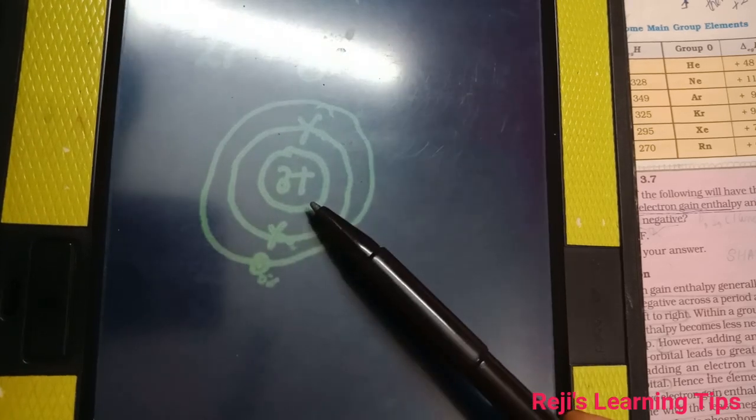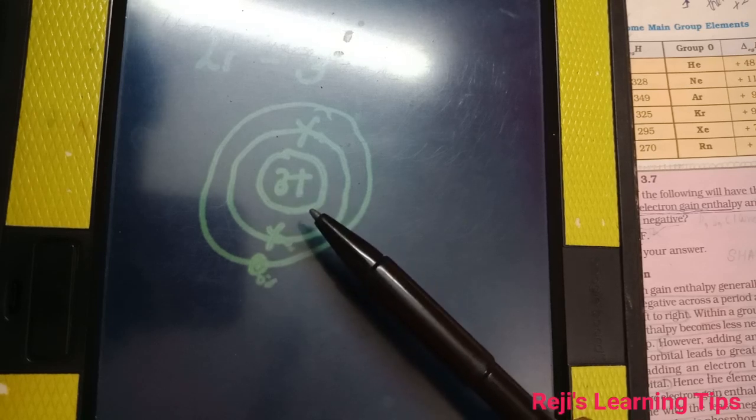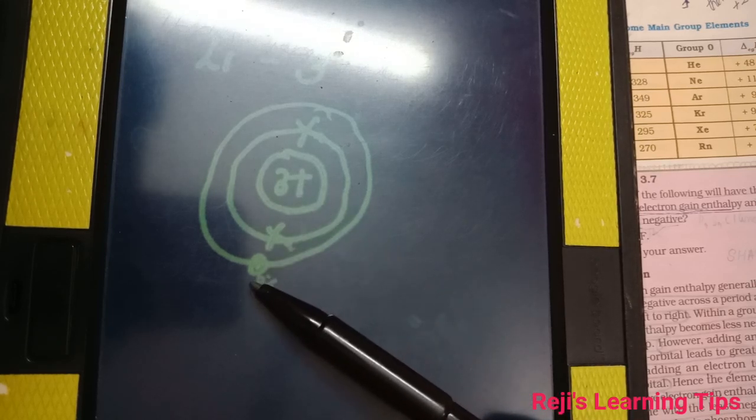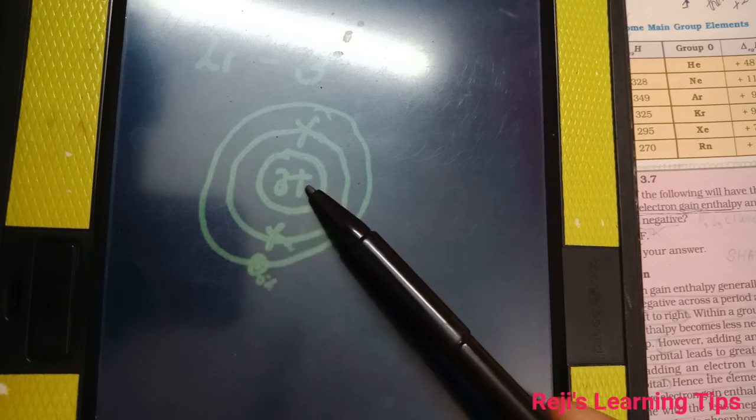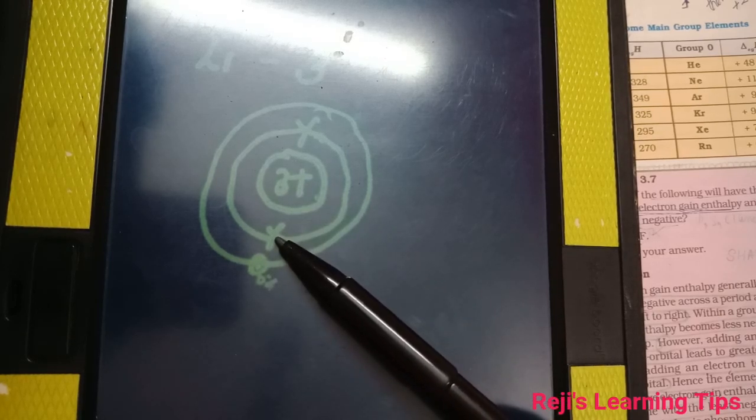from the nucleus. Okay, so that effect is known as shielding effect. The valence electrons are shielded from the influence of the nuclear charge by the core electrons. That is known as shielding or screening effect.